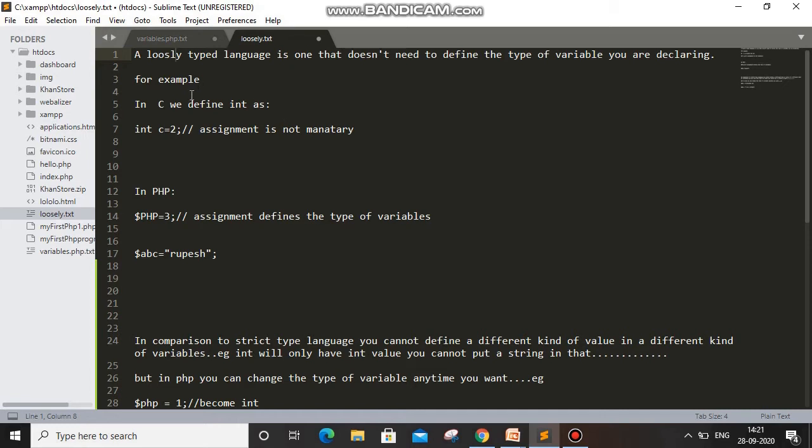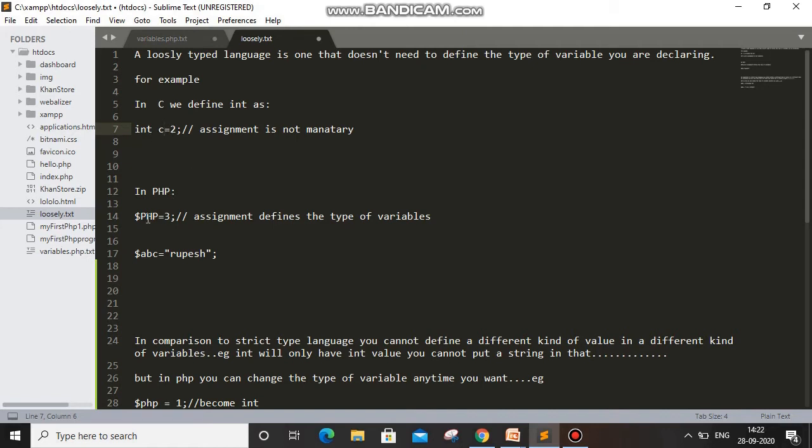For example, in C, how do we define it? We define int c equal to 2. Here, this c will hold an integer value. We can declare like this in C. This c is an int data type and it holds 2. So the value should be 2 because we have declared it as int.